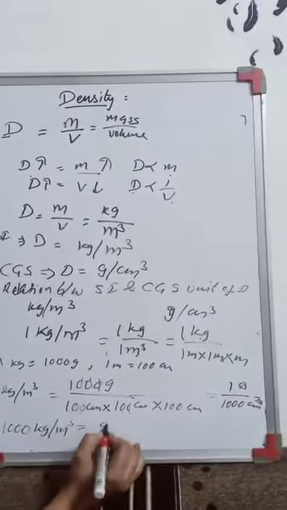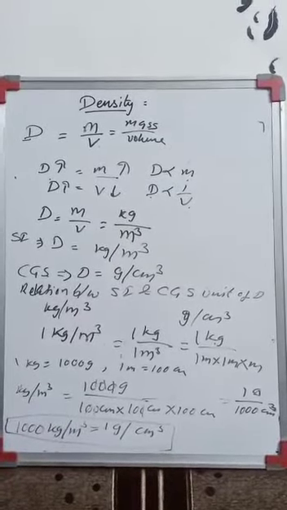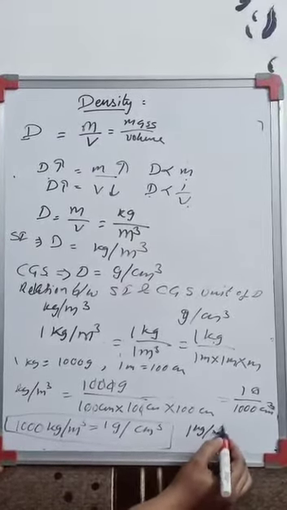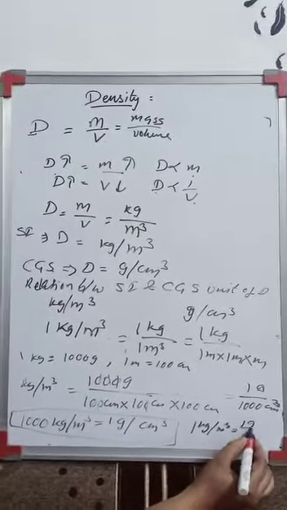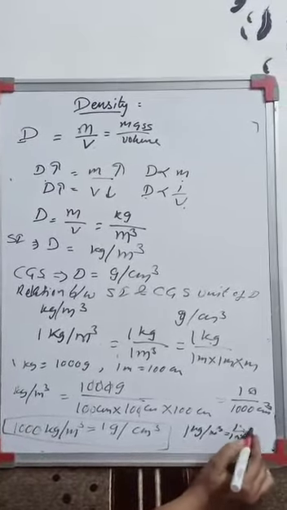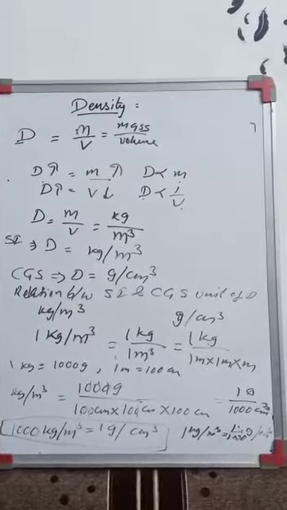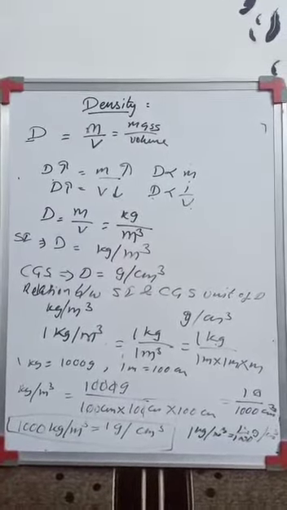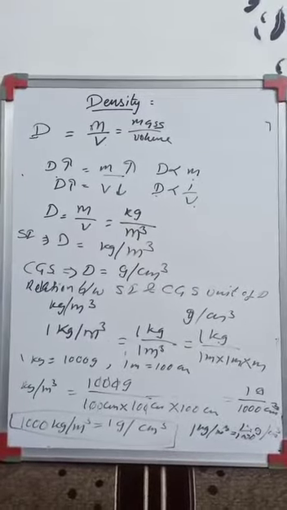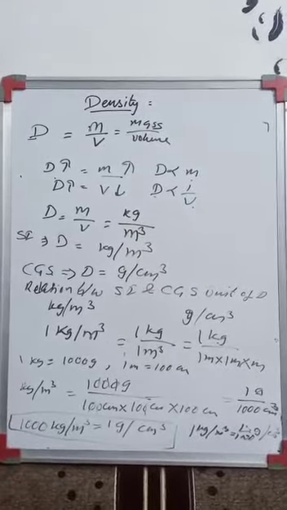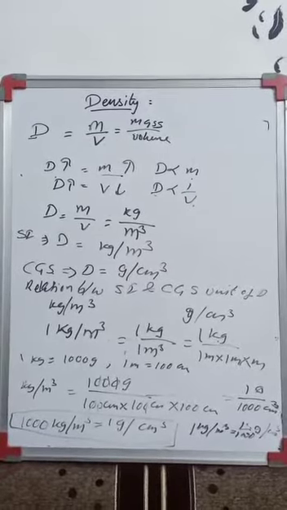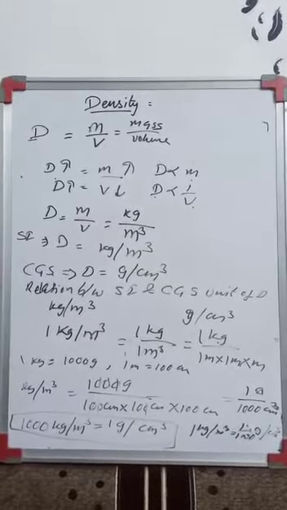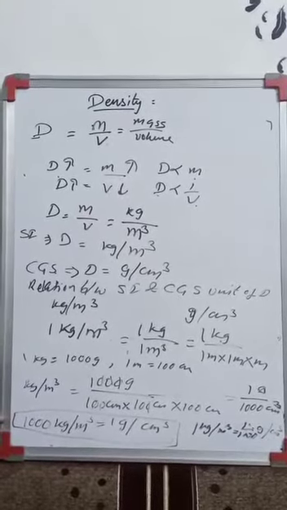This is the relation between CGS and SI unit. Either you can say that 1 kg per meter cube is equal to 1 upon 1000 gram per centimeter cube, or you can write 1000 kilogram per meter cube is equal to 1 gram per centimeter cube, right? So 1 gram per centimeter cube is equal to how much? 1000 kilogram per meter cube. This is the relation between CGS and SI unit, and that is used to convert one form of unit to another form.